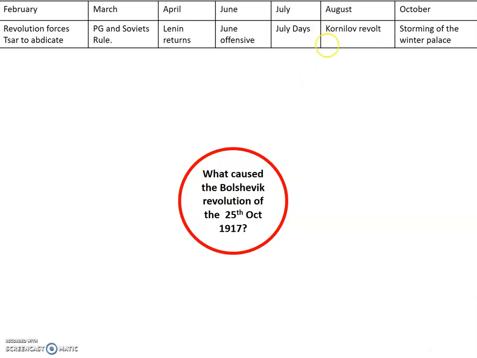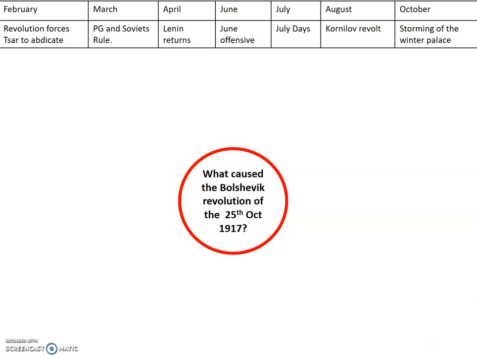So then in August, Kornilov, who was a general, launched a revolt. This too failed. He wasn't like the Bolsheviks. He didn't believe in equality of the people. He believed the war could be won, but the provisional government weren't doing a good enough job with the war. So he wanted almost a military dictatorship in Russia.